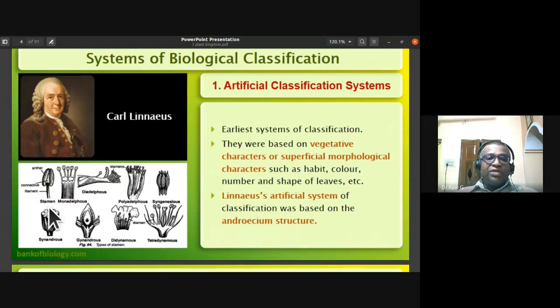If you can see here, based on the number of stamens, type of stamen like monoadelphous, diadelphous, polyadelphous, syngenesious, synandrous, gynandrous, didynamous, tetradynamous. So only on the basis of this androecium structure, Linnaeus gave his biological classification for plants. So this Linnaeus system of classification is an example for artificial classification, where it is based only on the androecium structure.